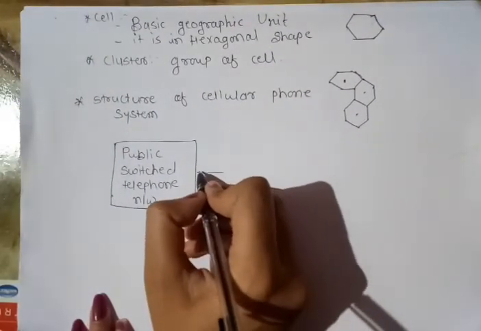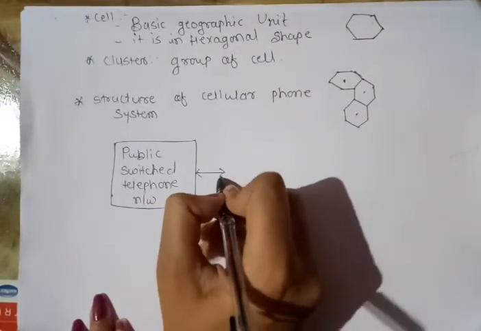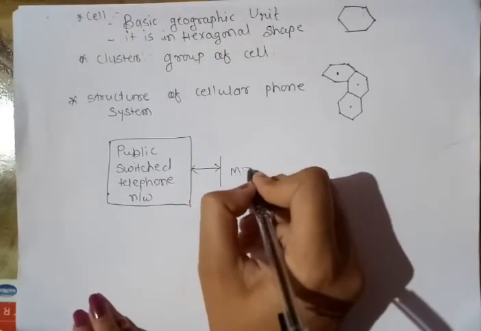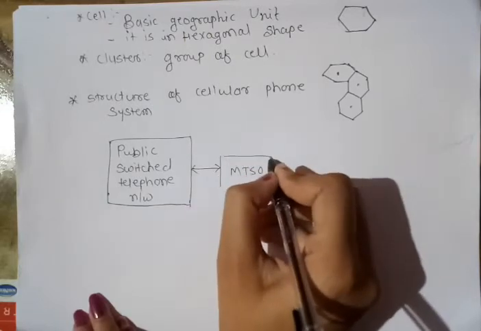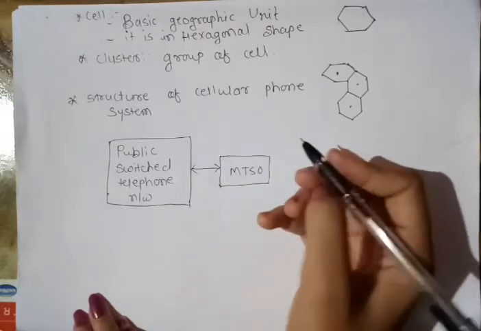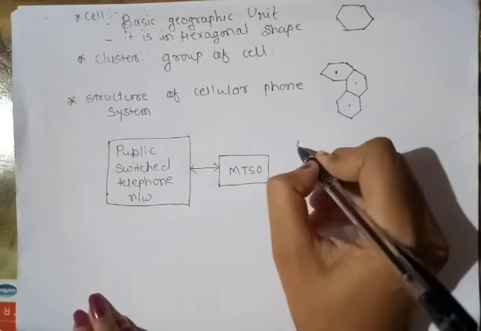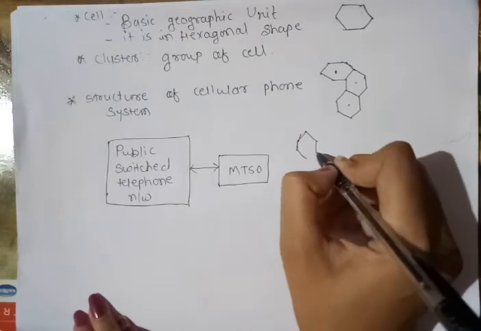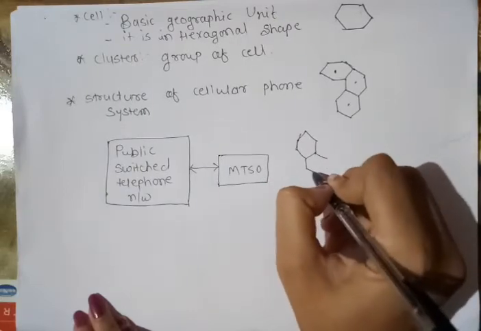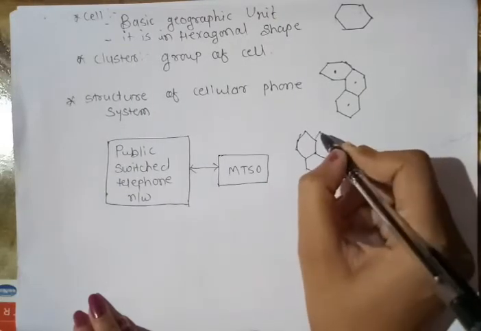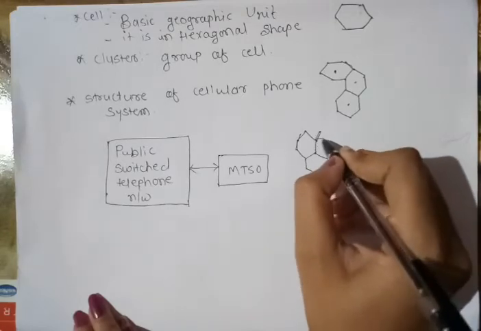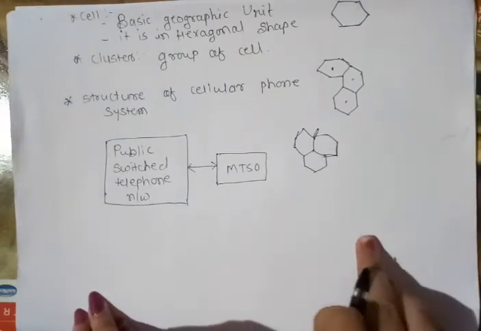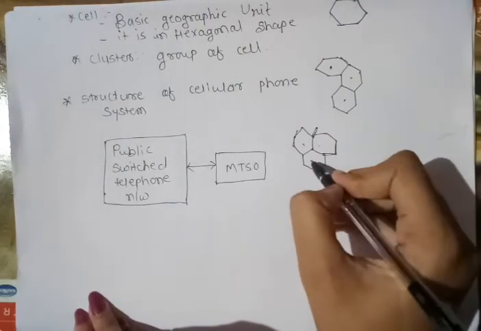After that, there is a second block, the switch center or MTSO. MTSO means switching center, mobile telephone switching office. And there are many cells like that. These are the different types of cells, each with an MTSO connection.